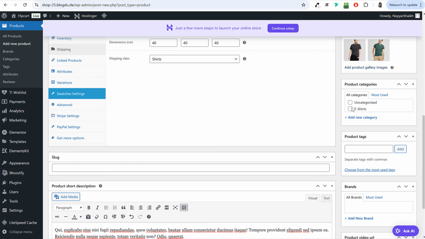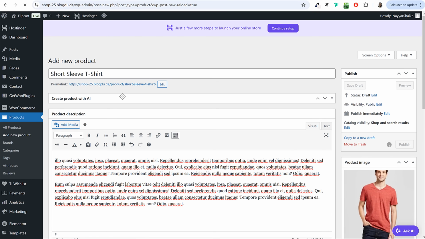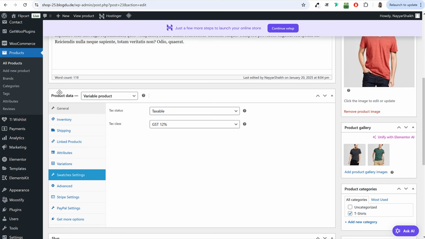Click on add to gallery. This is also a t-shirt. So I'll select product category t-shirt and I'll click on publish. Okay, so till now everything was same. No difference or anything. We just did one thing. We changed the product data to variable product, instead of simple product.